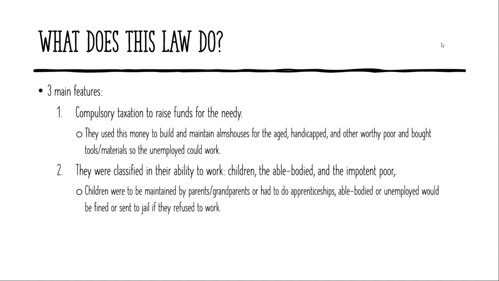The second main feature was that the poor were classified by their ability to work. These categories were children, the able bodied, and the impotent poor. Children had to be cared for by their parents or grandparents, and if their parents or grandparents couldn't care for them, they were forced to do apprenticeships. The able bodied or unemployed would be fined or sent to jail if they refused to work.